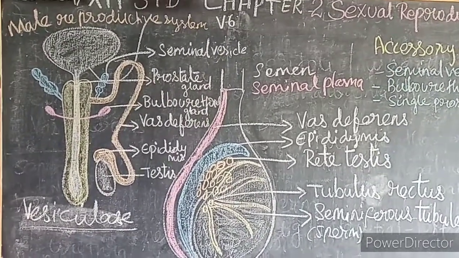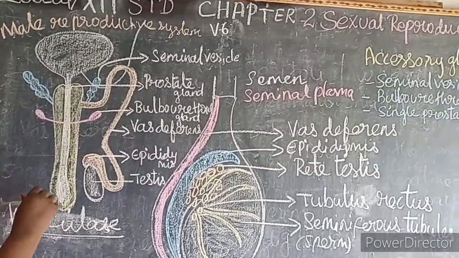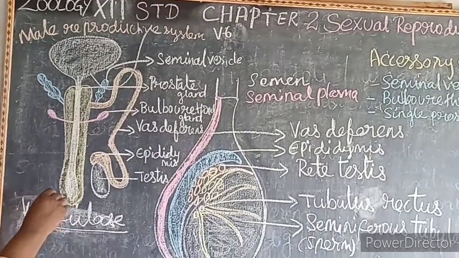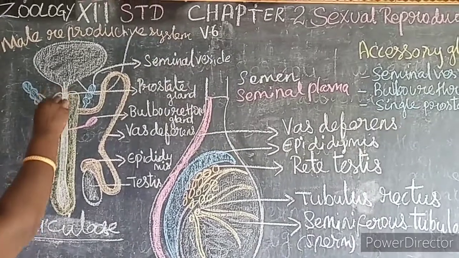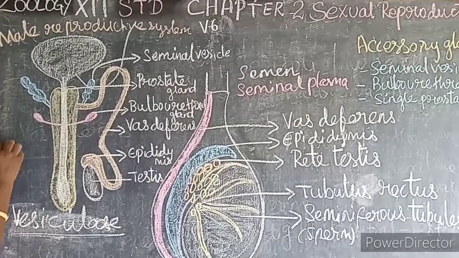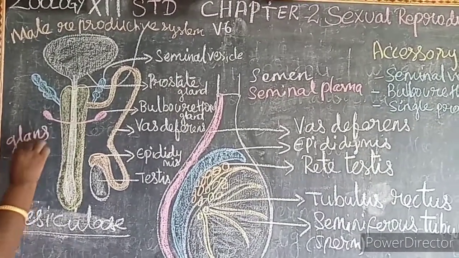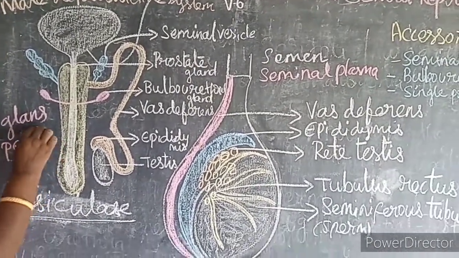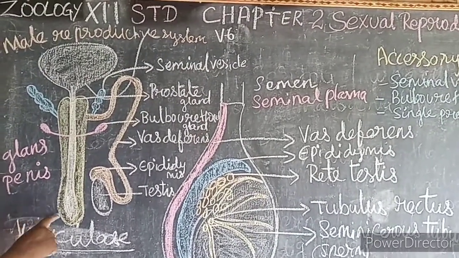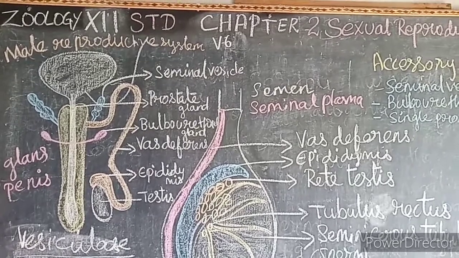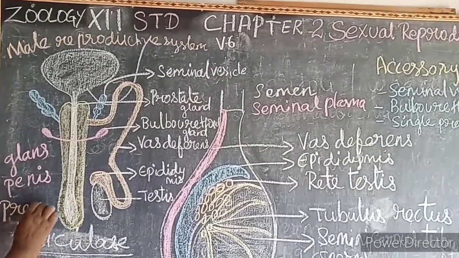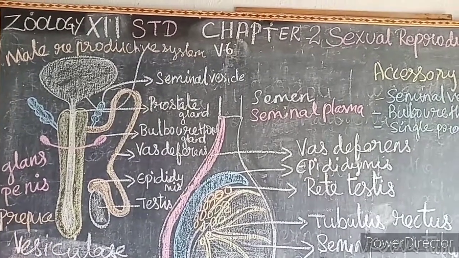Then the penis is the male external genitalia, that is, a male reproductive organ. The enlarged end of the penis is called the glans penis, and it is covered by skin. That skin is called the foreskin or the prepuce.